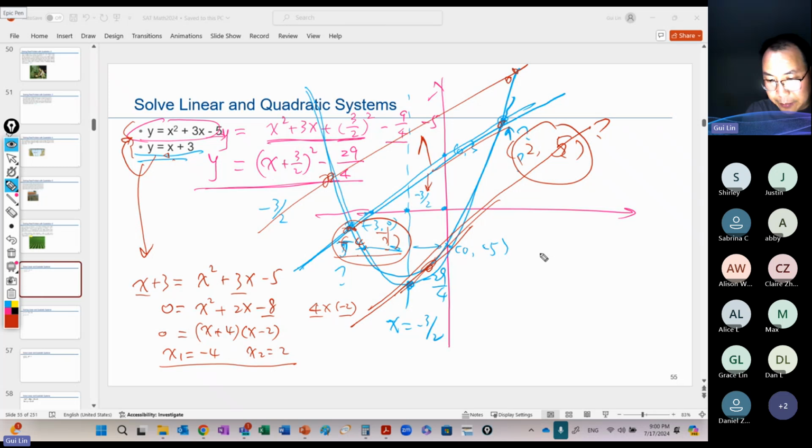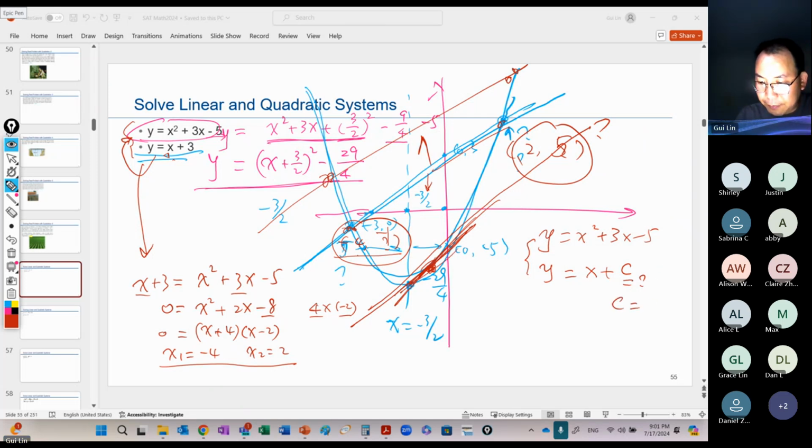They may ask us, say, okay, this is y equals x squared plus 3x minus 5. The other is y equals x plus c. We don't know this number c. These two only have one solution. They only have exactly one, moving down to exactly touch. What would c be? So we can do the equation like this: x squared plus 2x minus 5 minus c equals 0. They have only one solution.